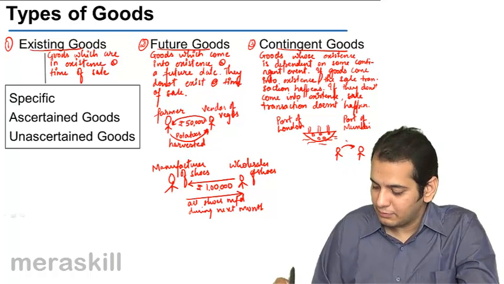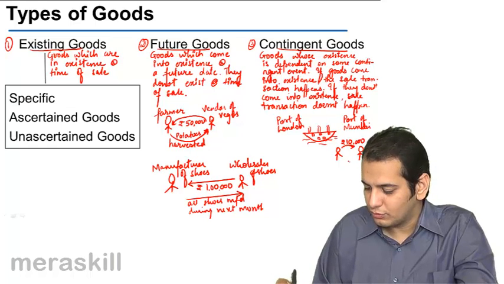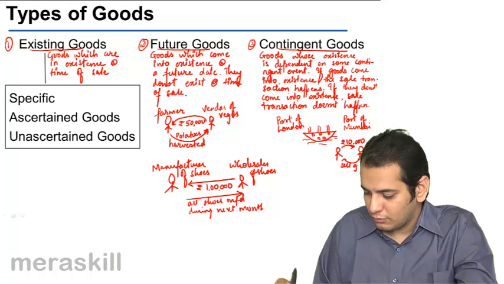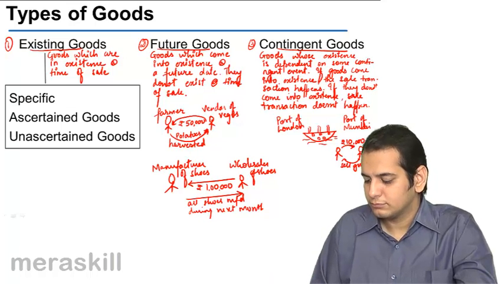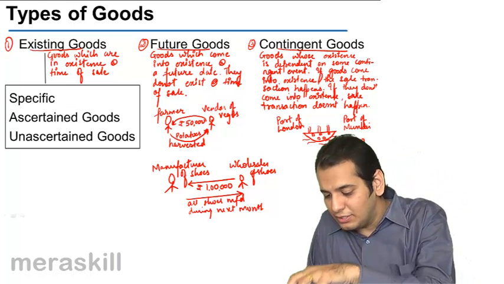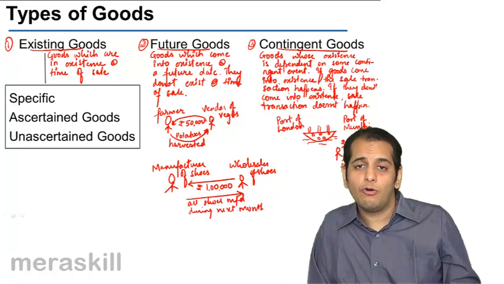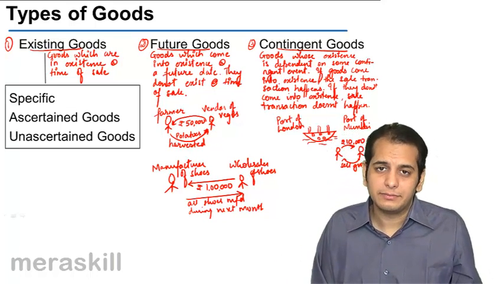So he tells him, I'll pay you rupees 10,000 for these goods. He tells him, I'll sell you goods. However, the condition is I can sell you the goods only when they reach the port of Mumbai safely.